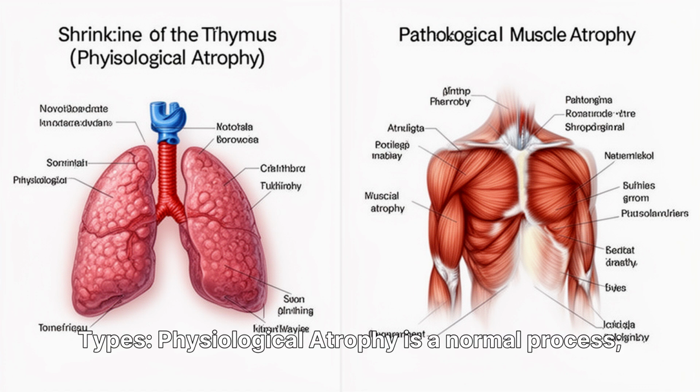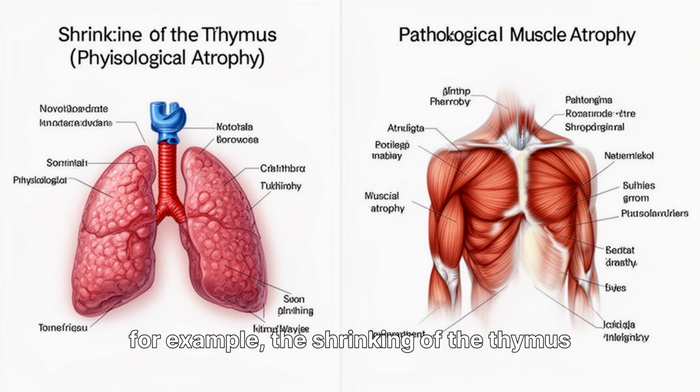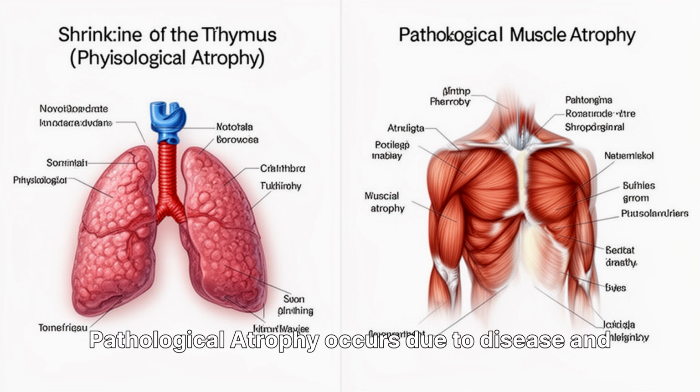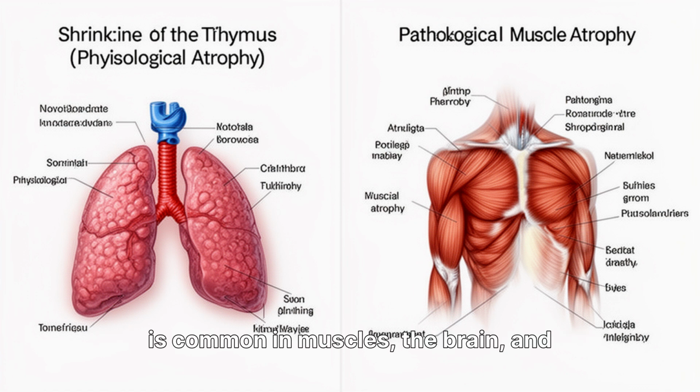Types. Physiological atrophy is a normal process. For example, the shrinking of the thymus in childhood. Pathological atrophy occurs due to disease and is common in muscles, the brain, and reproductive organs.